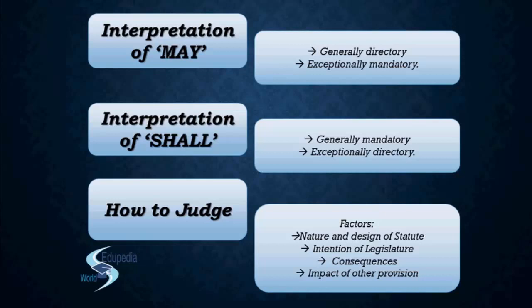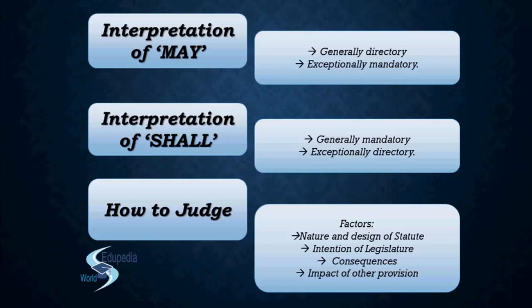So what did you see? How did you judge it, right? Basically, you have the factors: the nature and the design of the statute, the intention of the legislature, the consequences both ways, either you are giving the penalty or your work is not done, and the impact of the other provision that could have substituted it, right? If it can substitute it, the impact is good, go ahead with it, it is directory. But if it cannot substitute and you have to follow this, then it becomes mandatory, right?